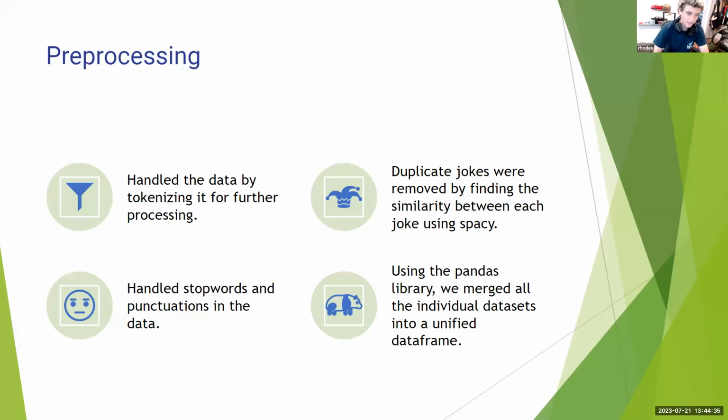For pre-processing, we handled the data by tokenizing it. We removed stop words and punctuation, and we removed jokes that were 90% similar to each other with Spacy. And using the Pandas library, we merged all the data frames into our big data set after pre-processing.